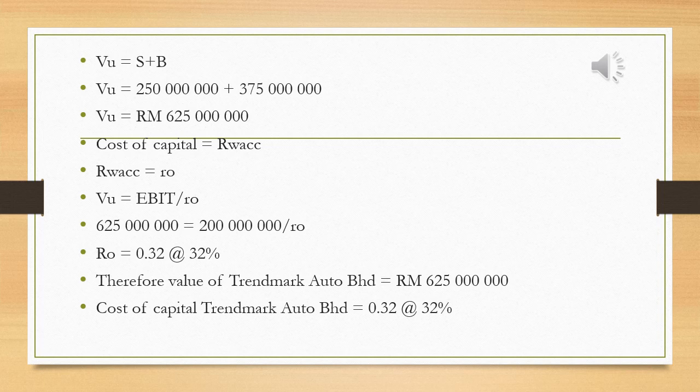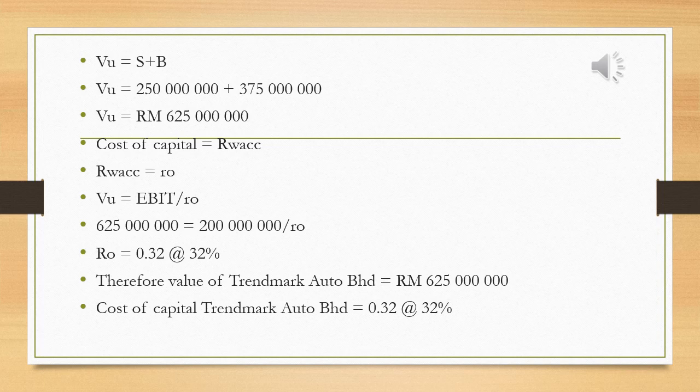So we will get the value of the company as 625 million ringgit. For the cost of capital, it is equal to RWACC, and RWACC is equal to RO.